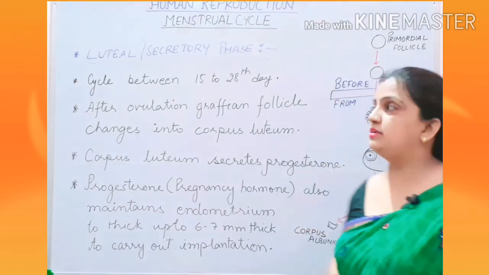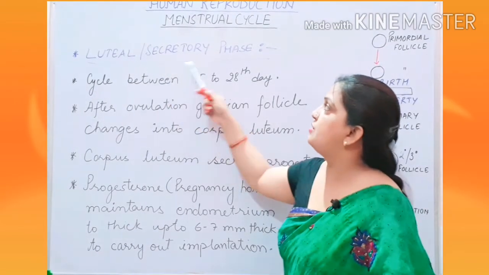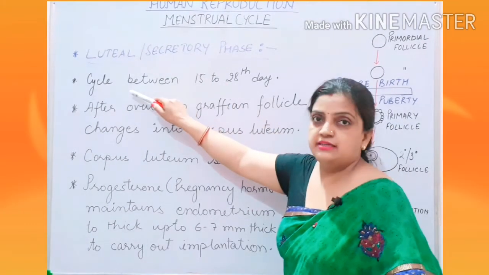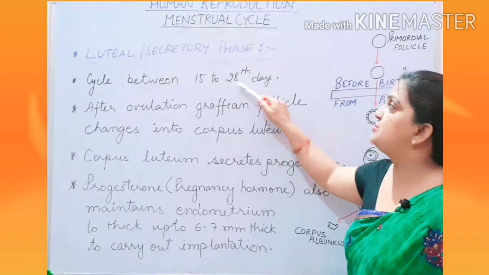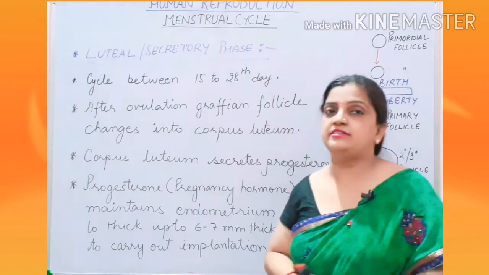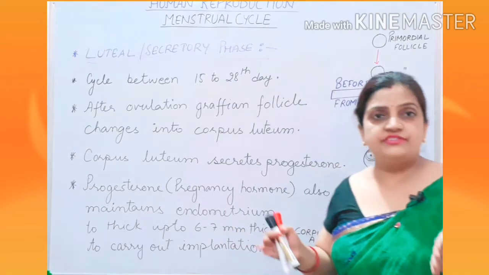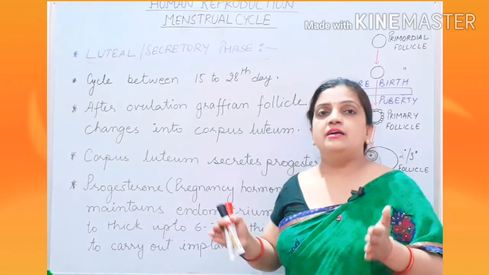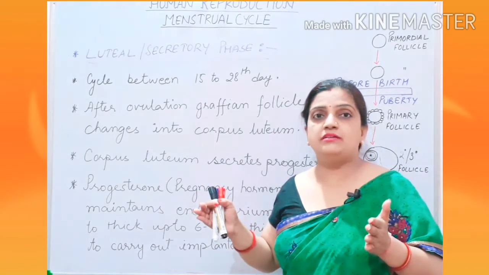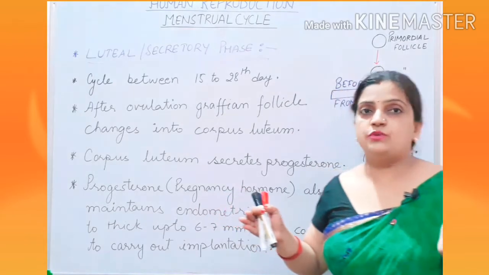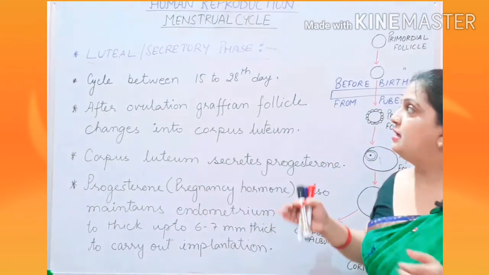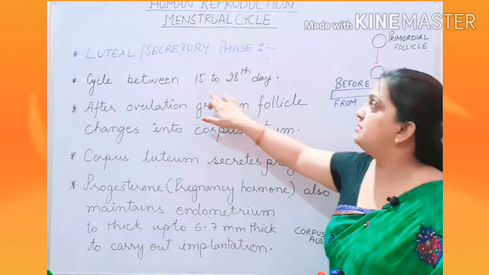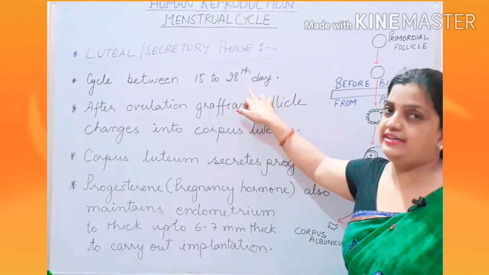Now children, moving to the next phase, your luteal phase or secretory phase. This phase occurs in between the cycle of 15th to 28th day. It means that after the 5th to 6th day, your follicular stage started. Then around the 14th day, the follicular and ovulatory phase was there. Now this luteal phase is after the ovulatory phase, after the follicular phase. That is, it starts from the 15th to 28th day.